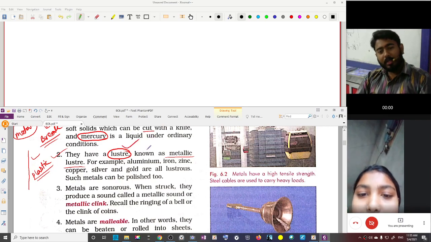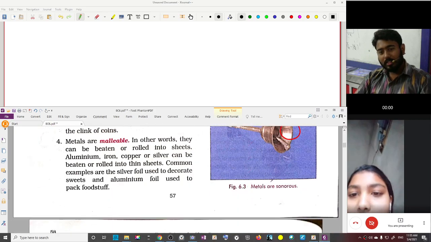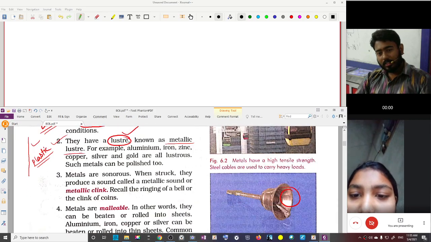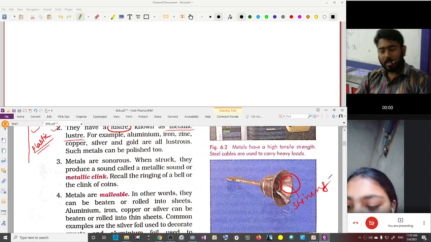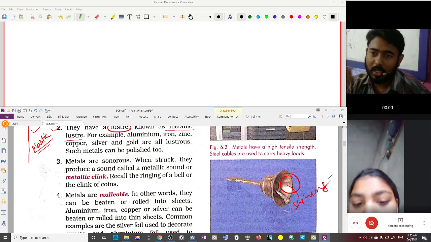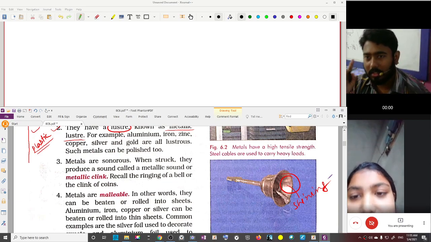So this metallic shine, see, is it shining? Yes, sir. So this is shining. So copper shines. Do the ornaments that you wear shine? They also shine. So metals shine. That means metals have a metallic luster.